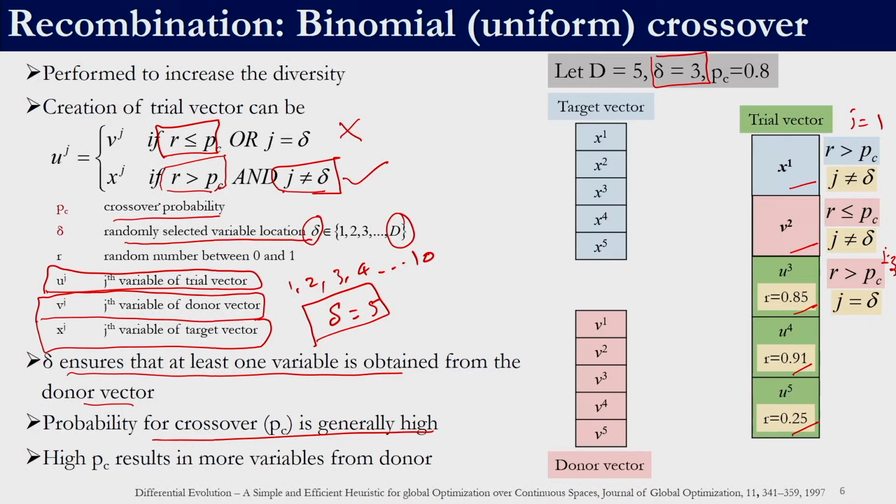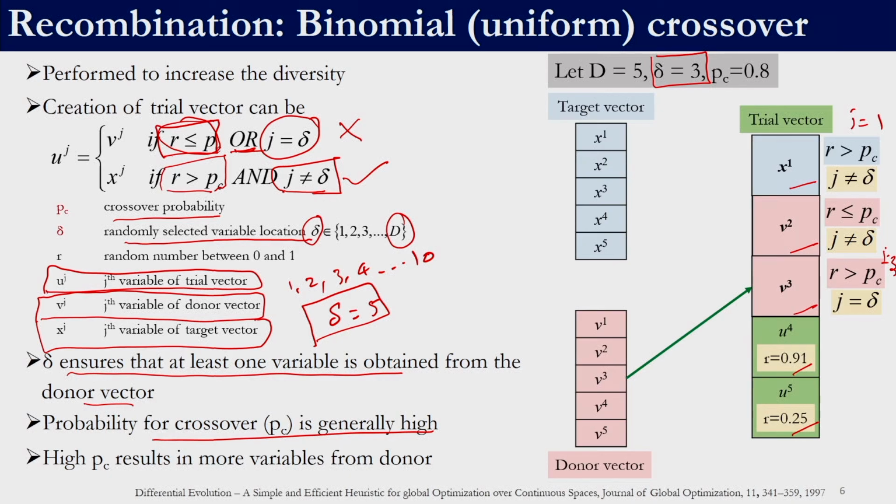The second condition fails despite the random number being greater than PC. So, in that case the first equation is to be used. In the first equation, R is not less than or equal to PC, but this is an OR condition. So, this part of the equation is satisfied, that j is equal to delta. So, this value comes from the mutant.